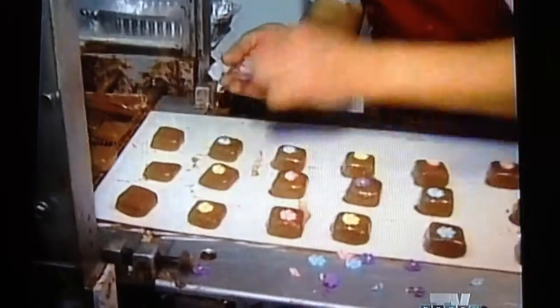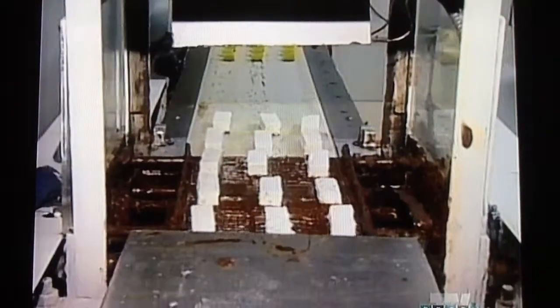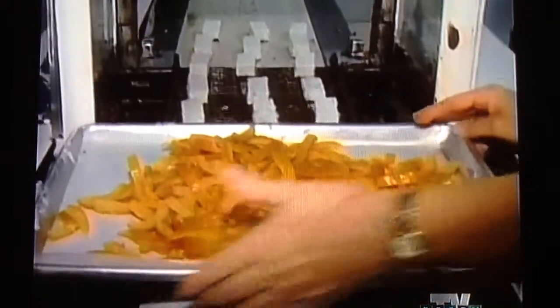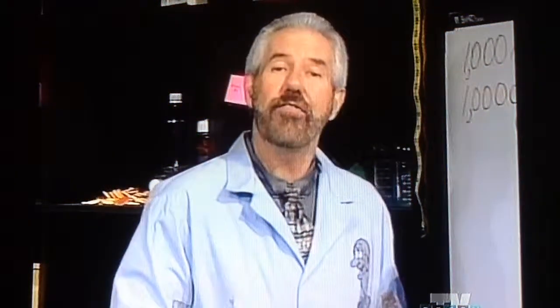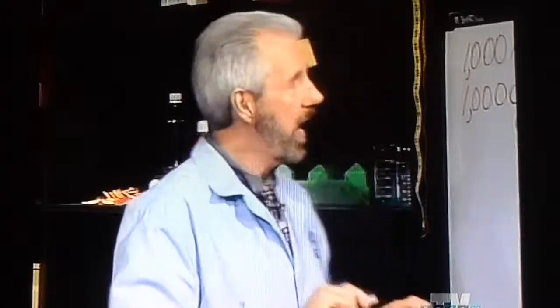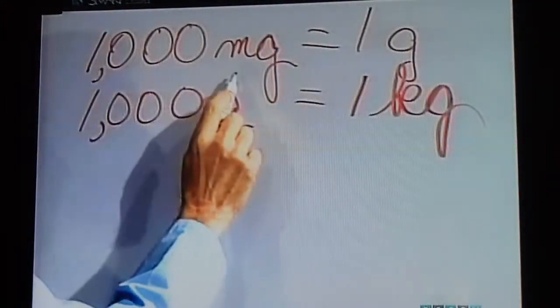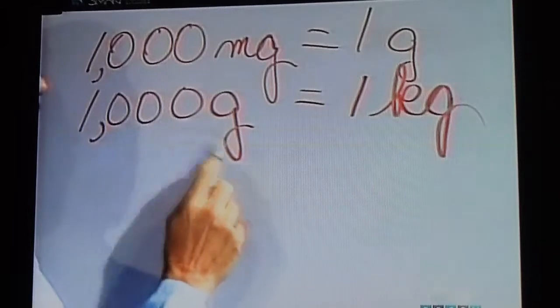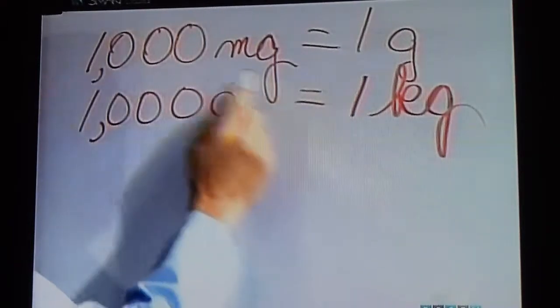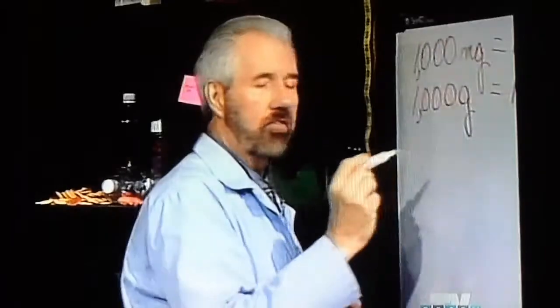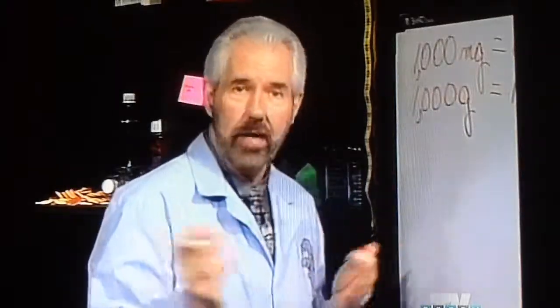Now let's use what we've learned in a real-world problem. Suppose a candy maker orders a sugar substitute to use to create a low-calorie candy bar. But the candy maker can only order the sugar substitute in kilogram containers. But each candy bar only needs 500 milligrams of the sugar substitute. So how many candy bars can the candy maker create with a kilogram of sugar substitute? To solve a problem like this, we need to find the number of milligrams that are in a kilogram. And there are 1,000 milligrams in 1 gram and 1,000 grams in 1 kilogram. So to find the number of milligrams in a kilogram, it's simply necessary to multiply 1,000 times 1,000.